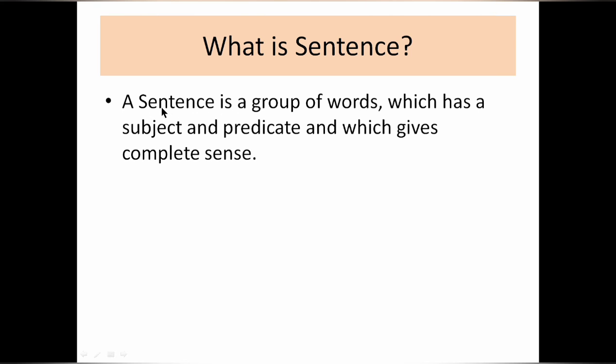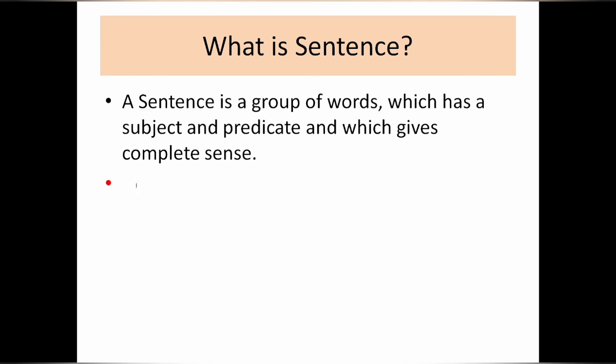A sentence is a group of words, and a clause is also a group of words, which has a subject and a predicate and gives complete sense. But not both kinds of clause give complete sense, only the main clause does. So we can say that all main clauses can be a sentence, or all sentences can be a clause.